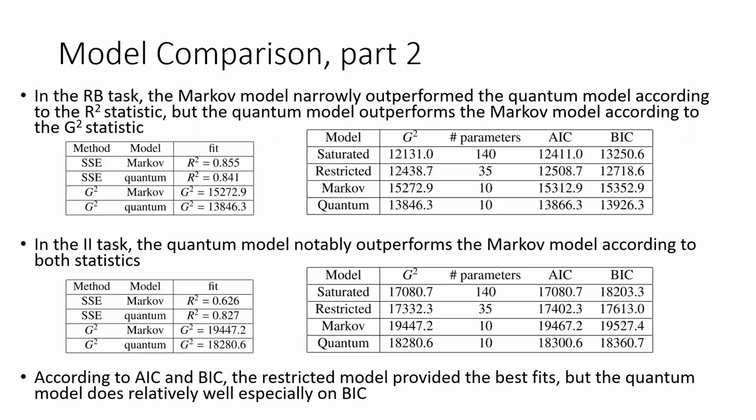Presented here are various model comparison statistics for the saturated, restricted, Markov, and quantum models. In the rule-based task, the Markov model narrowly outperformed the quantum model according to the R-squared statistic, but the quantum model outperformed the Markov according to the G-squared statistic. In the information integration task, the quantum model notably outperformed the Markov model on both of those statistics. According to AIC and BIC, for both tasks, the best model was the restricted model, but the quantum model still does relatively well, especially on BIC.